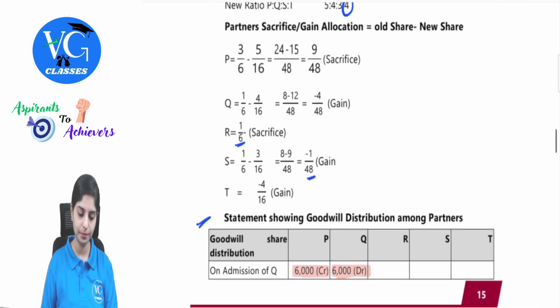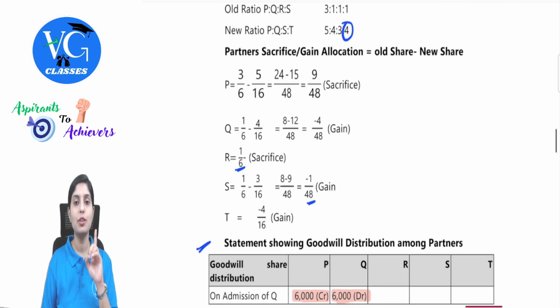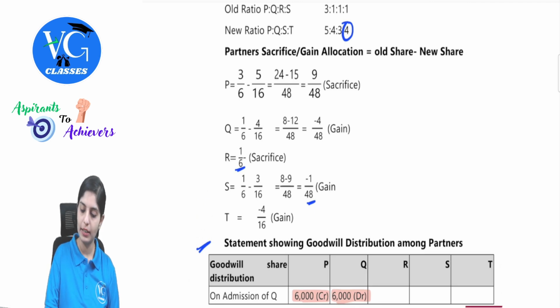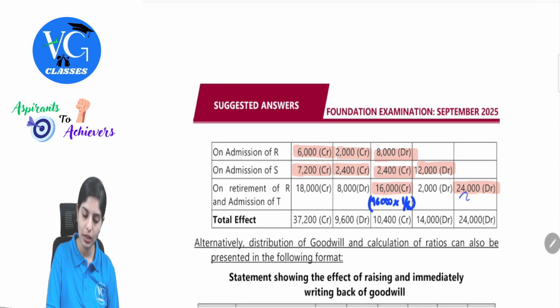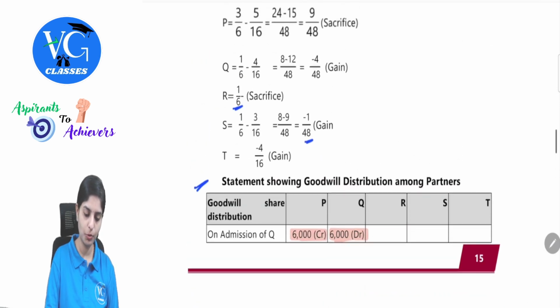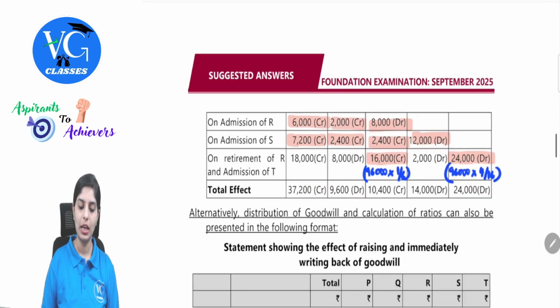Likewise, T has to bring in his share of goodwill. 96,000 into 4 by 16. How much is that? 24,000. So T has to bring in, means T account should be debited by 24,000. Clear with this all of you? 96,000 into 4 by 16. Yes. Now, this 24,000 has to be provided to the remaining partners.